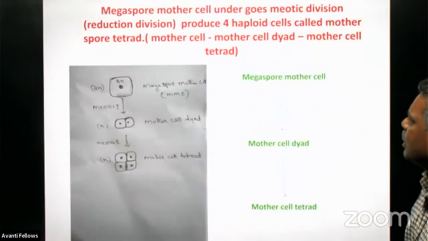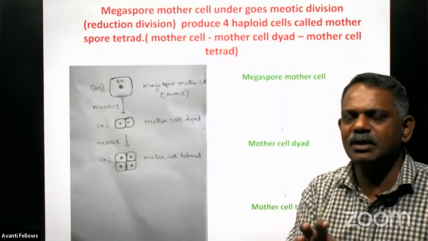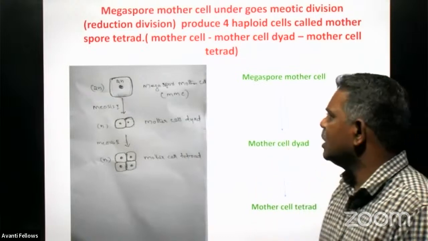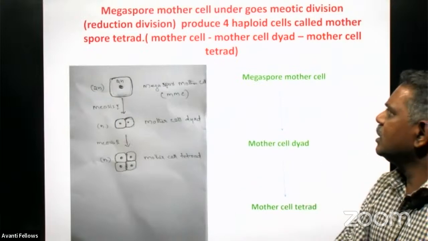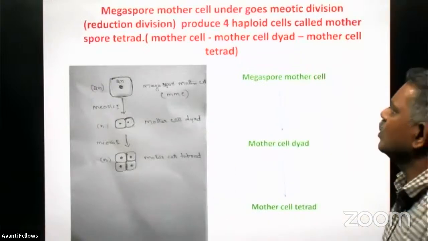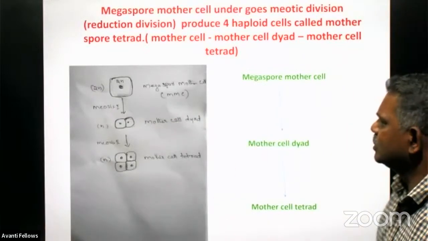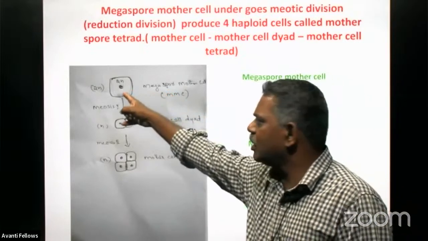Here the megaspore mother cell has a diploid nucleus, and this diploid nucleus undergoes meiotic division and produces haploid cells. This is the MMC or megaspore mother cell, and it is diploid in nature.